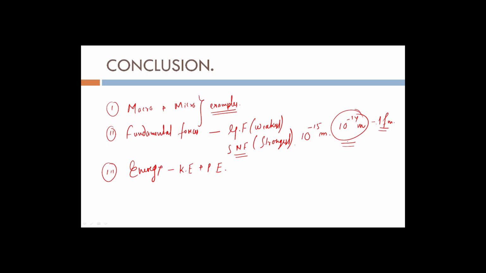That means it can only work if the distance between two protons or two neutrons or protons and neutrons is within this boundary. If two protons are apart beyond this boundary, then there will be no strong nuclear force working between them. And if we talk about gravitational force, then there is no range, because theoretically gravitation works for any two objects no matter how distant they are.